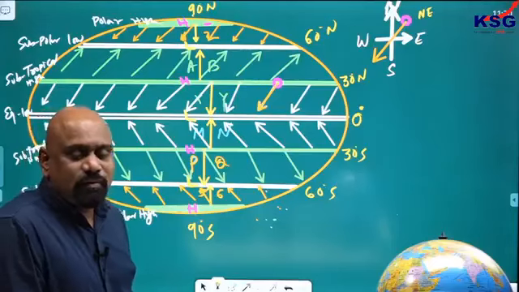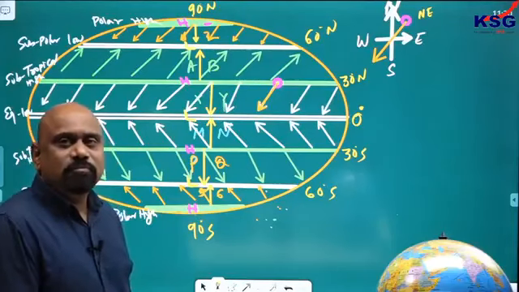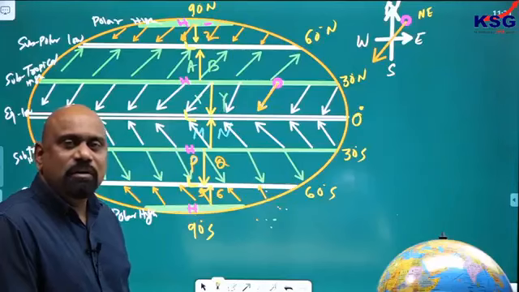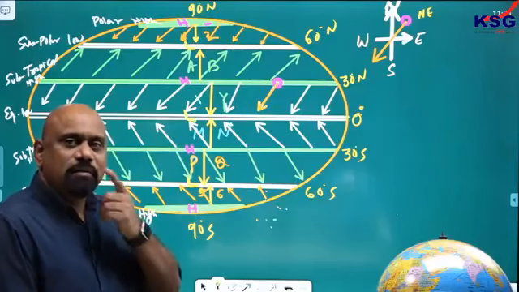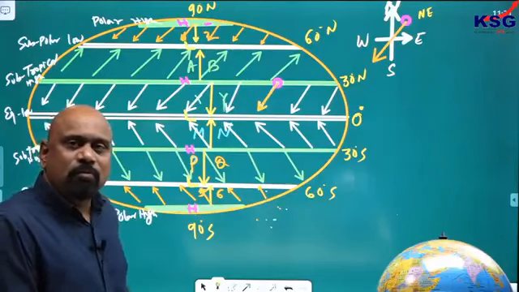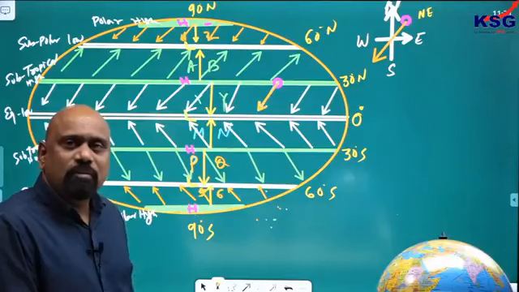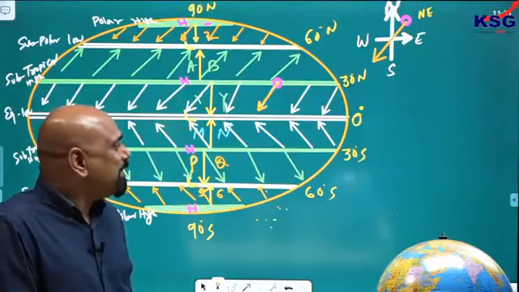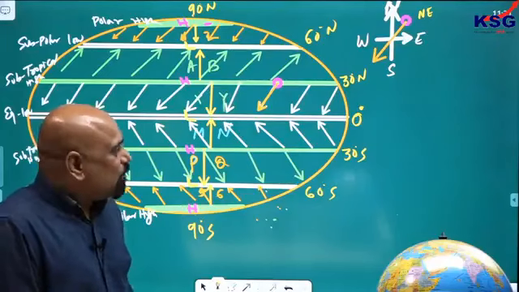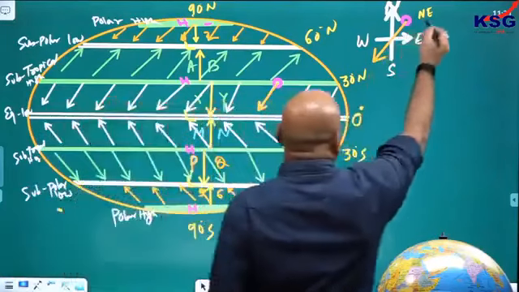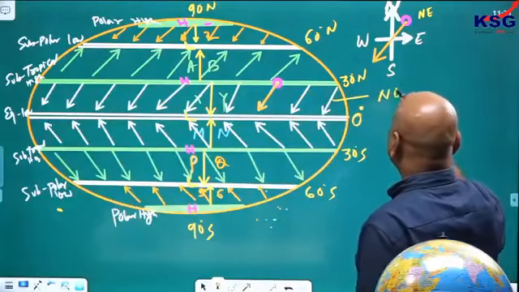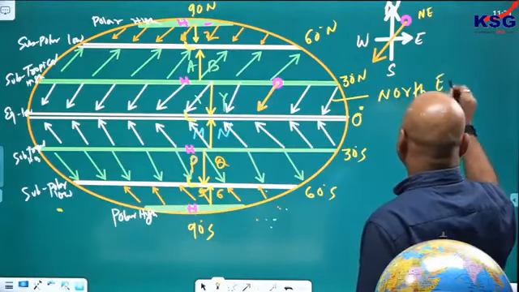Like if a person is from Maharashtra, we say Marathi, from Kashmir, Kashmiri, from Odisha, Odia, Bihar, Bihari, from Bengal, Bengali, we call like this, from Indore, Indori. So likewise, from northeast it is coming, so it is north easterlies.